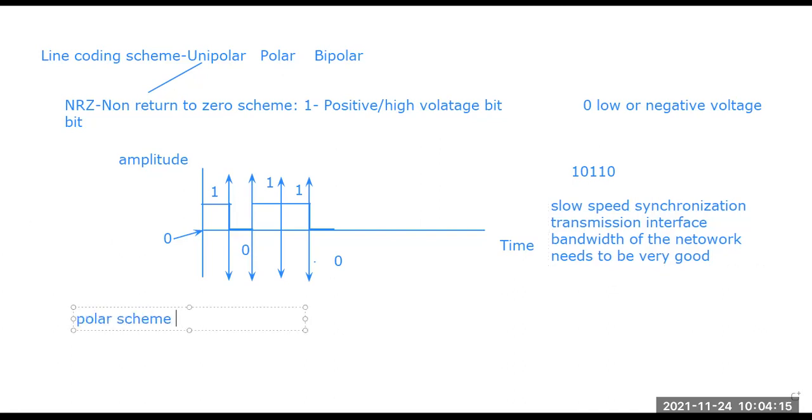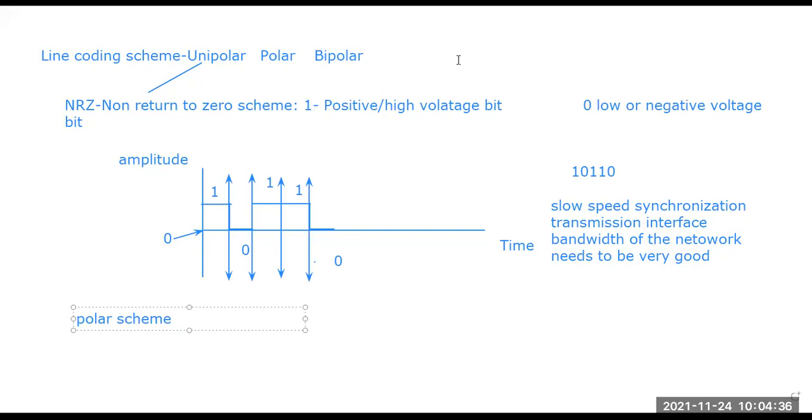In the polar scheme, the voltages are on both sides, meaning there will be two types of voltages: one is a negative voltage and one is a positive voltage. In unipolar or NRZ scheme, there are two types of voltage: one is positive or high voltage and one is low voltage.